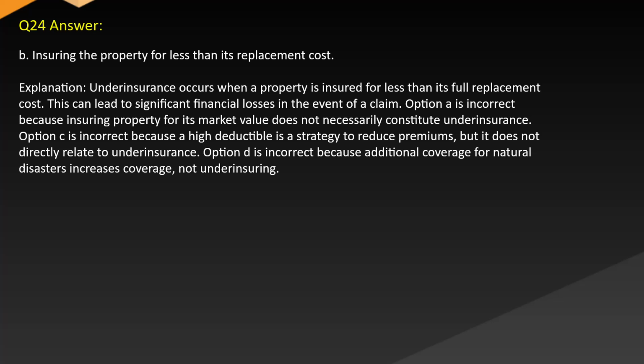Option A is incorrect because insuring property for its market value does not necessarily constitute underinsurance. Option C is incorrect because a high deductible is a strategy to reduce premiums, but it does not directly relate to underinsurance. Option D is incorrect because additional coverage for natural disasters increases coverage, not underinsuring.